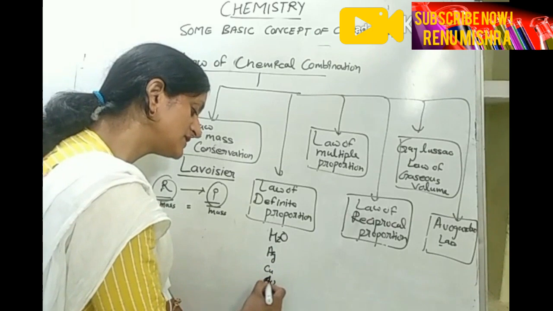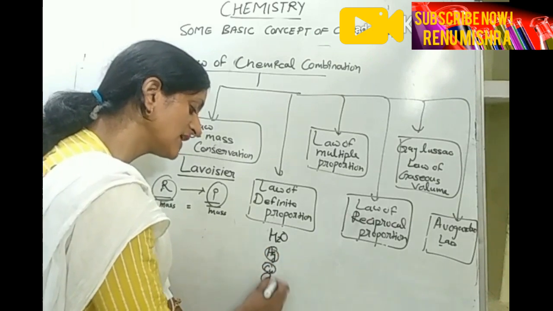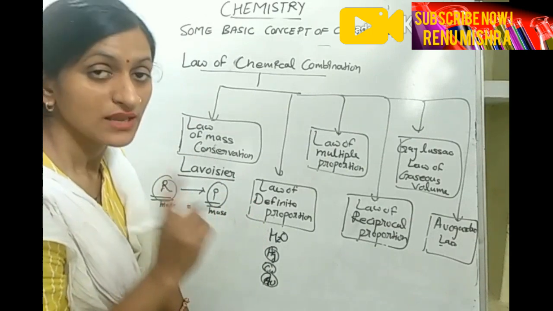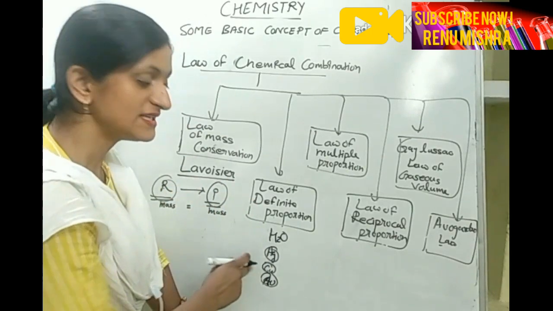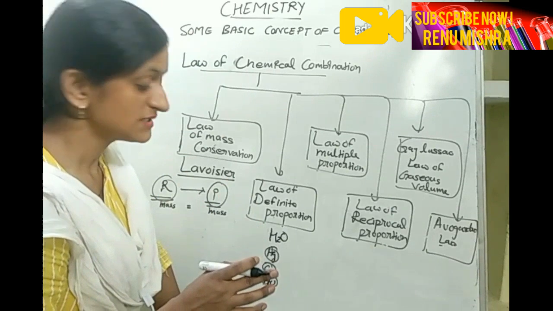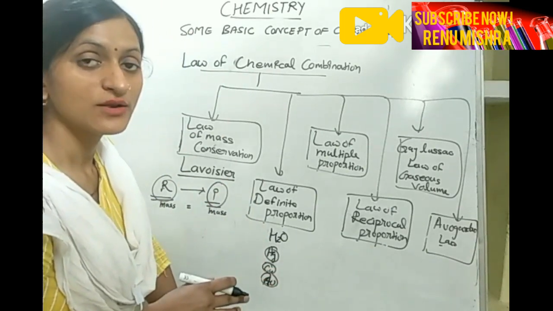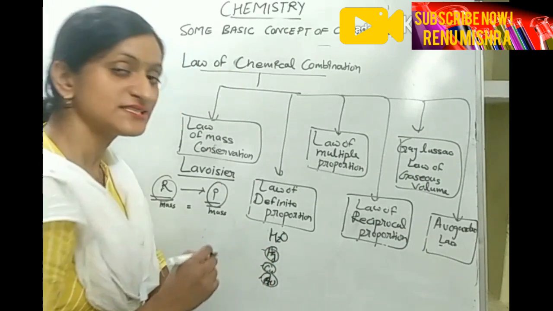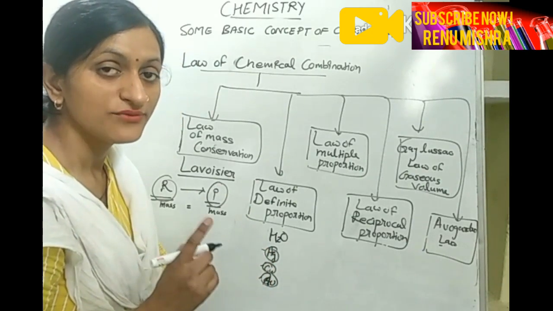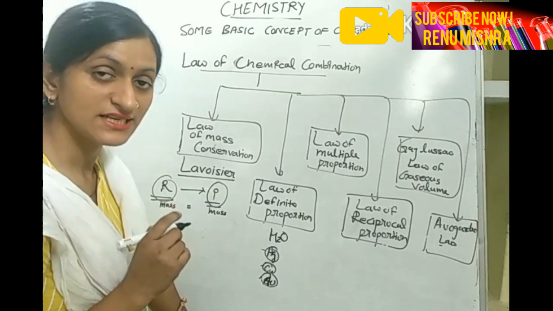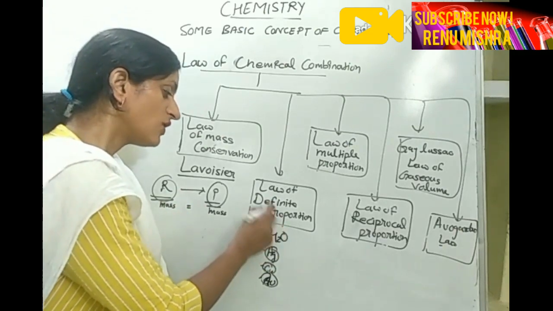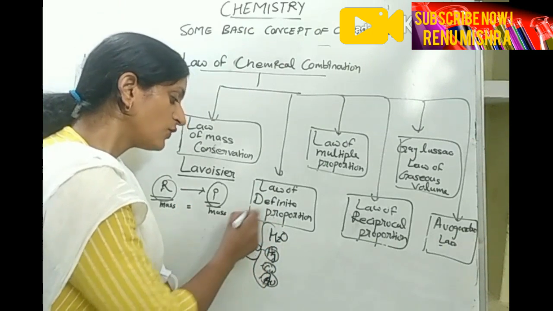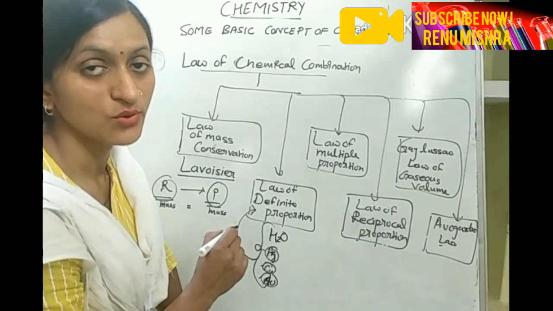These elements will always show the same atomic mass, from whatever source you obtain them. These elements are fixed, and they always have a fixed atomic mass. So these follow the law of definite proportion.